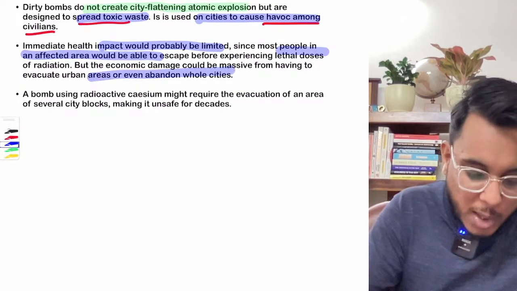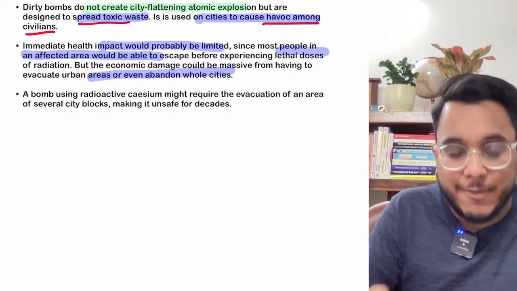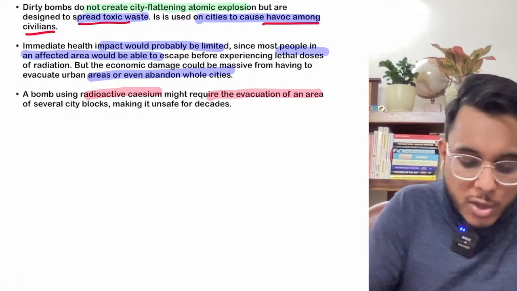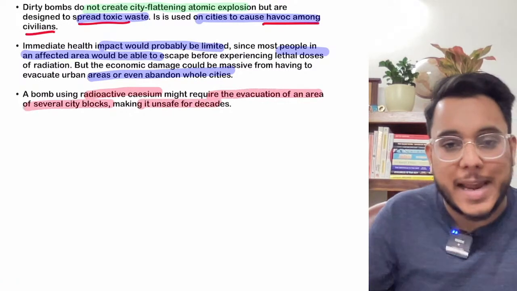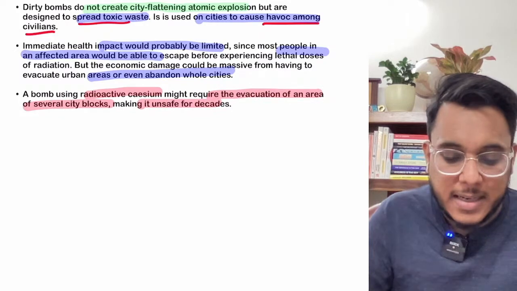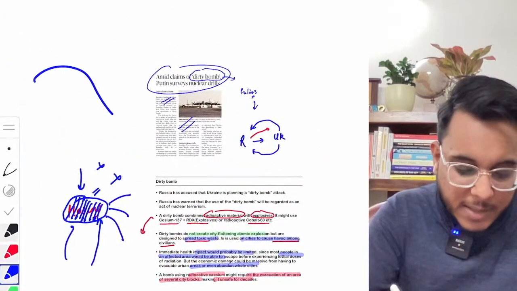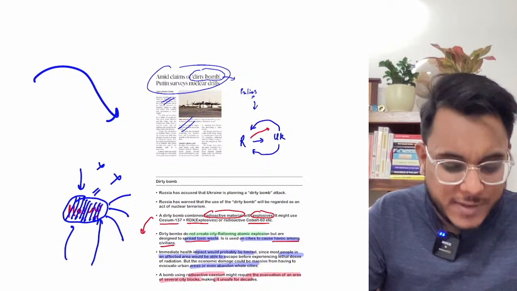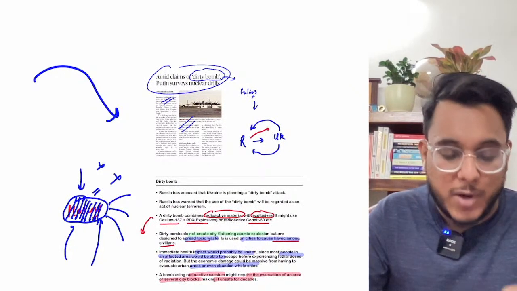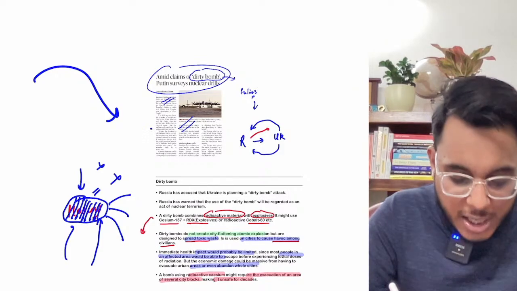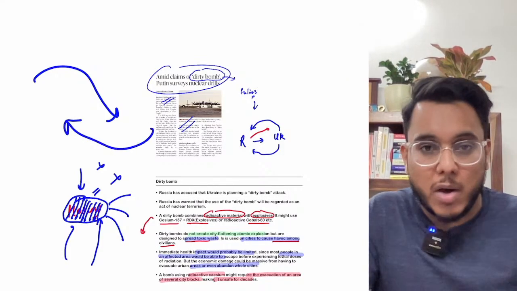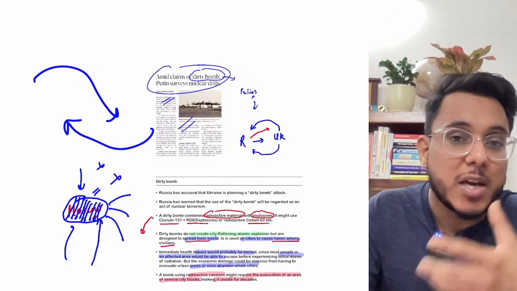And guys, a bomb prepared using radioactive cesium might require the evacuation of an entire area, and for decades that entire city will become unsafe. This is something Russia has alleged Ukraine is planning, and if this dirty bomb is used against Russia, then Russia will also use nuclear weapons, and this war can turn into nuclear warfare.